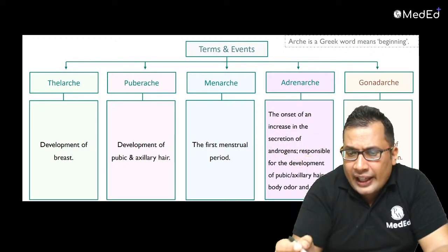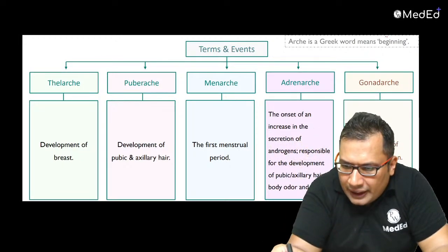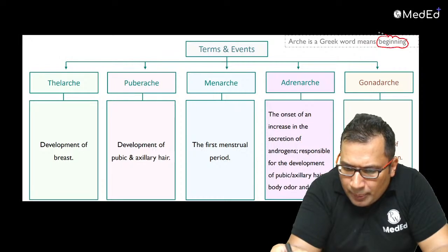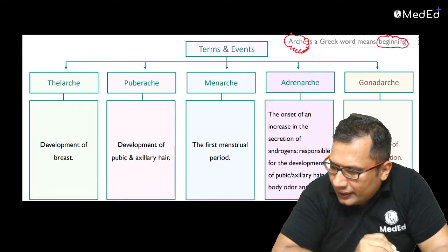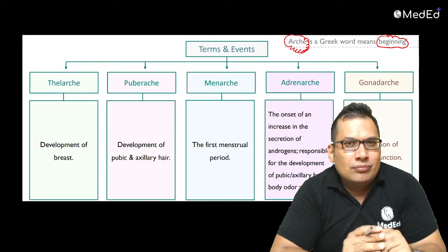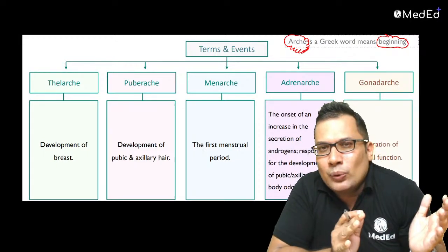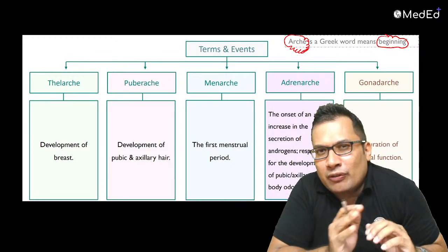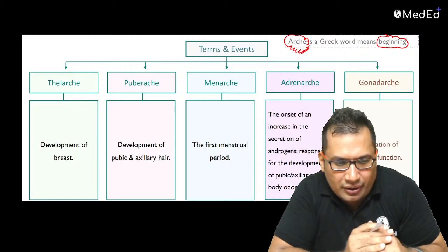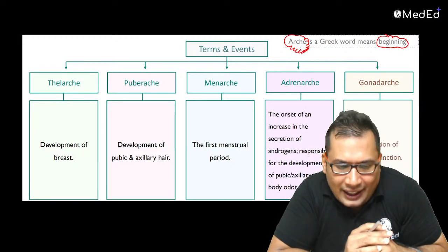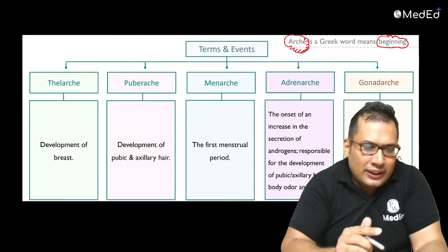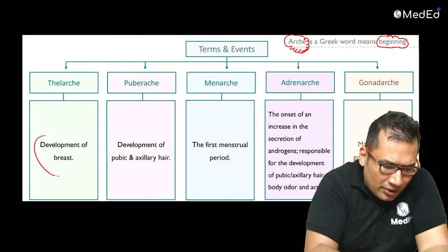Okay. Arche means beginning. Remember this word. The arche means what? That is beginning. Menarche, that means what? Beginning of the menstrual flow or menstruation. Pubarche, that is development of pubic and axillary hair because of the androgens. Thelarche, that is the development of breast.